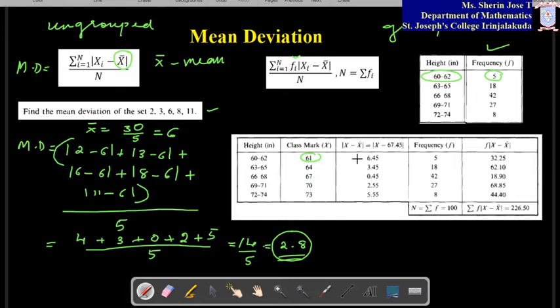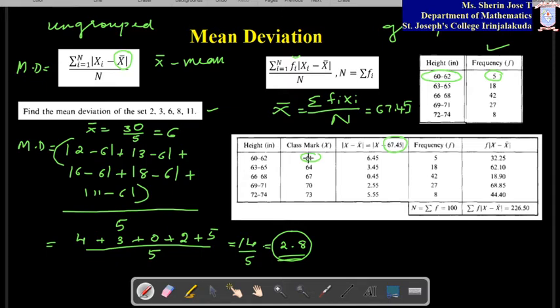Then we have to subtract from the mean. So you have to find the mean of it. How will you find the mean? You know the formula for mean for a frequency data: sigma fi xi divided by capital N, and capital N means sigma fi. That you have to find first. They have found it as 67.45. So I haven't done the calculation here. You have to do it by calculator. This is the capital X bar that they have found. It's not written anywhere here, so you have to find it separately. X bar you have to find, and that is 67.45.